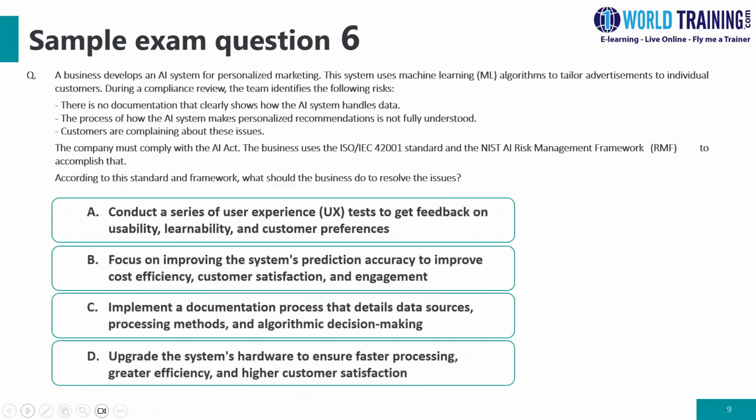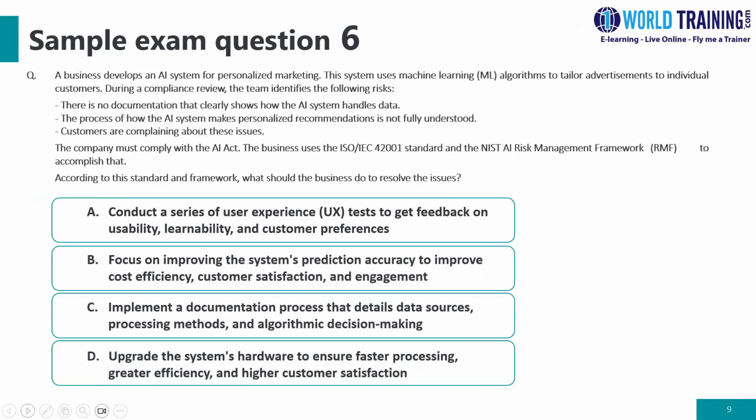Let's move to question number 6. A business develops an AI system for personalized marketing, advertising to individual customers. During the compliance review, the team identifies the following risks. There is no documentation that clearly shows how the AI system handles the data. The process of how the AI system makes decisions is unclear, and customers are complaining about these issues. So the company must comply with the AI Act. The business uses ISO/IEC 42001 standards and the NIST AI Risk Management Framework, basically to accomplish this. According to this issue, let's look at the options.